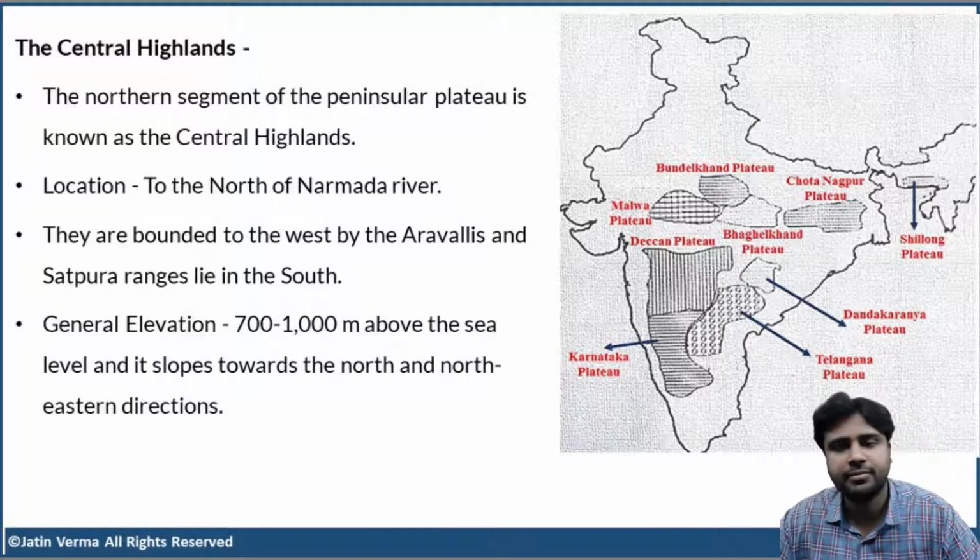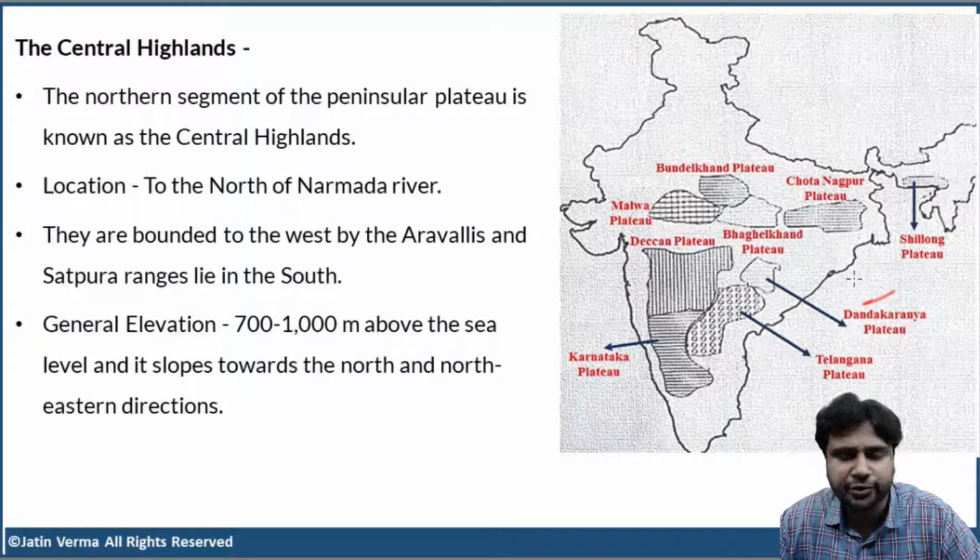Now, I guess yesterday we discussed the Deccan Plateau, right? We discussed the Deccan Plateau and then the Karnataka Plateau, Maharashtra Plateau, Telangana Plateau, and then we have to discuss this Dandakaranya Plateau, or Chhattisgarh Plateau.